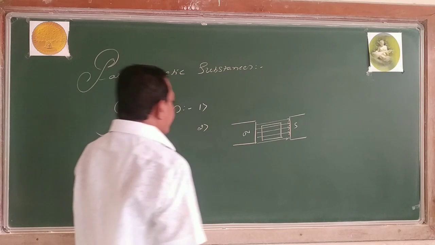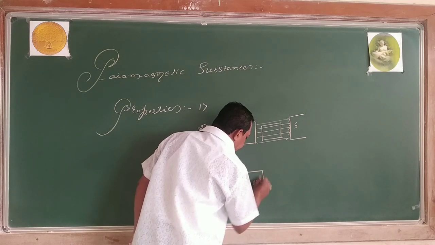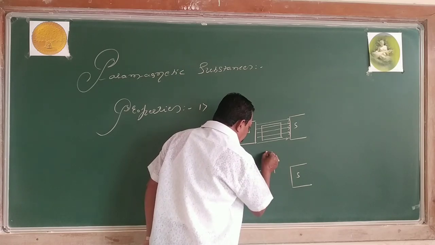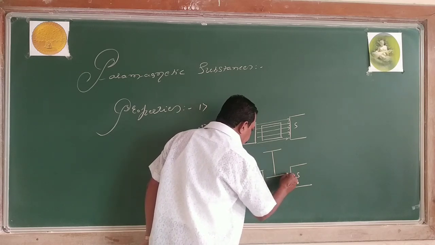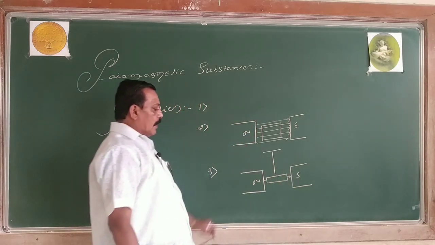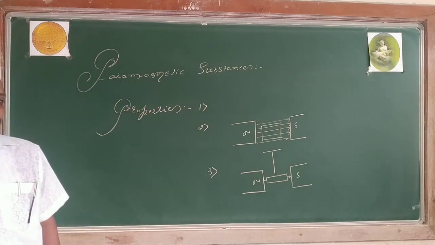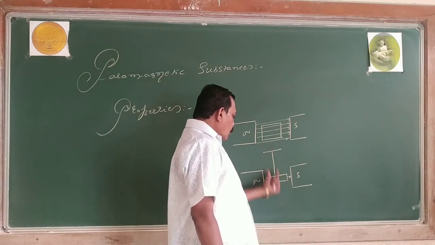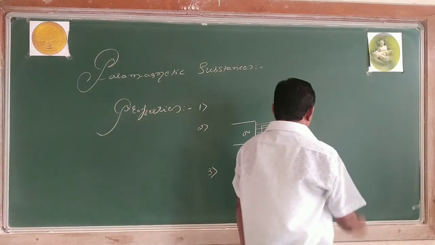Third one: if I take a magnetic field and suspend a rod of a paramagnetic substance in the region of the external magnetic field, it aligns itself slowly along the direction of the magnetic field. When a paramagnetic rod is suspended in an external magnetic field, it aligns slowly along the direction of the magnetic field. This is the third property.